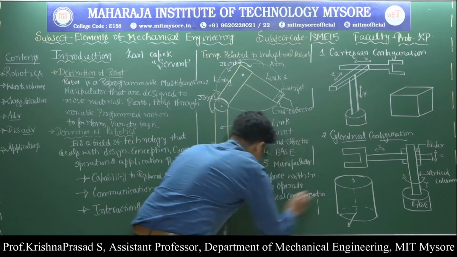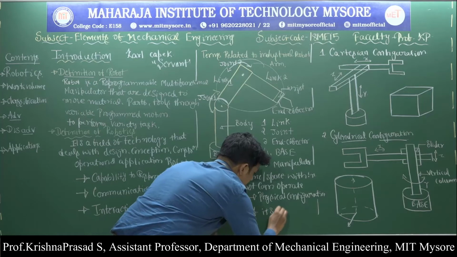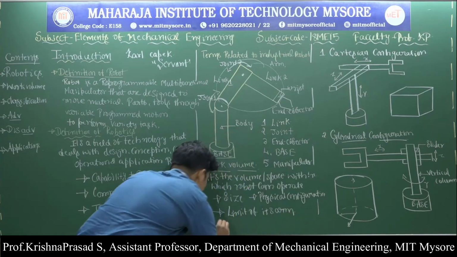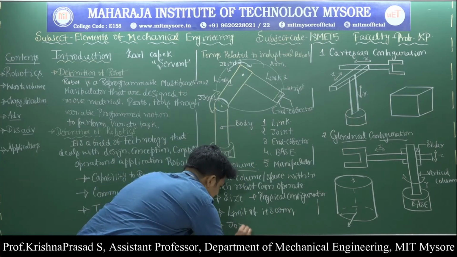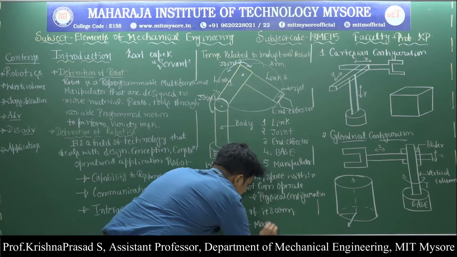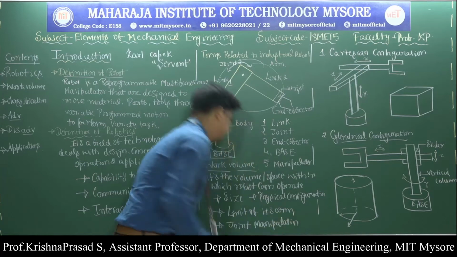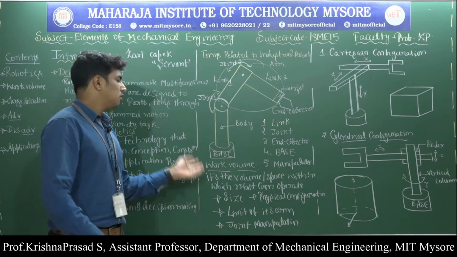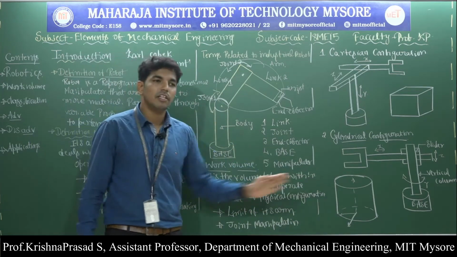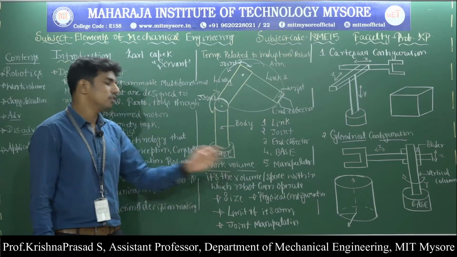Next one, it is called limit of its arm. And fourth one, it is called joint manipulation. So this is regarding the work volume. What is the work volume? It is the volume or a space within which a robot can operate, it is called the work volume.